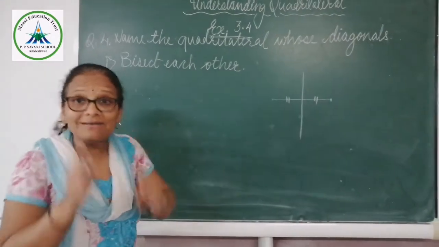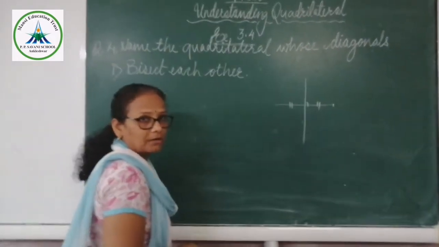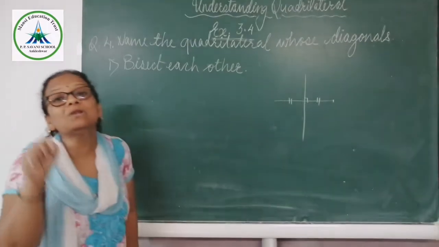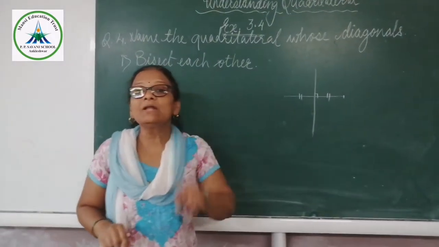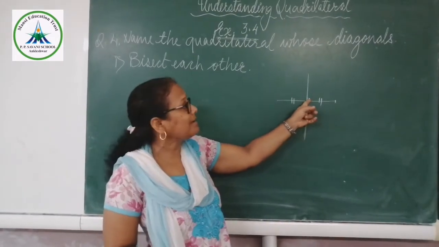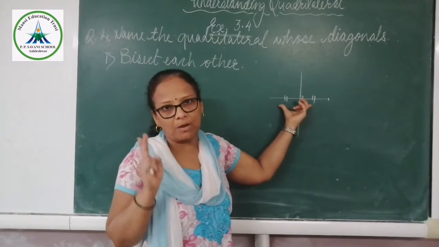And when that intersecting line makes a 90-degree angle while intersecting, it is called a perpendicular bisector. Why perpendicular bisector? Because it forms a 90-degree, that is a right angle, and it divides that line into two equal parts.